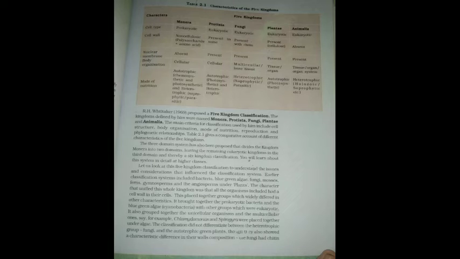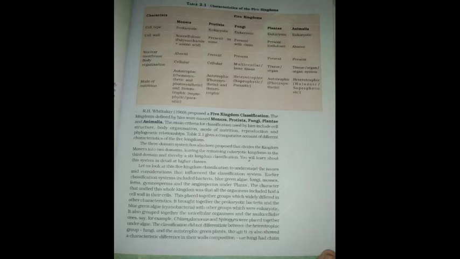The 3-domain system has also been proposed that divides the kingdom Monera into 2 domains, leaving the remaining eukaryotic kingdoms in the 3rd domain and thereby a 6-kingdom classification. You will learn about this system in detail in higher classes. Let us look at this 5-kingdom classification to understand the issues and considerations that influence the classification system.